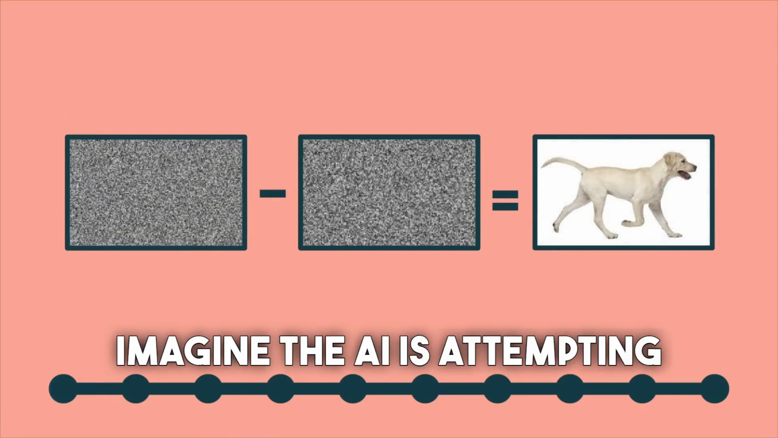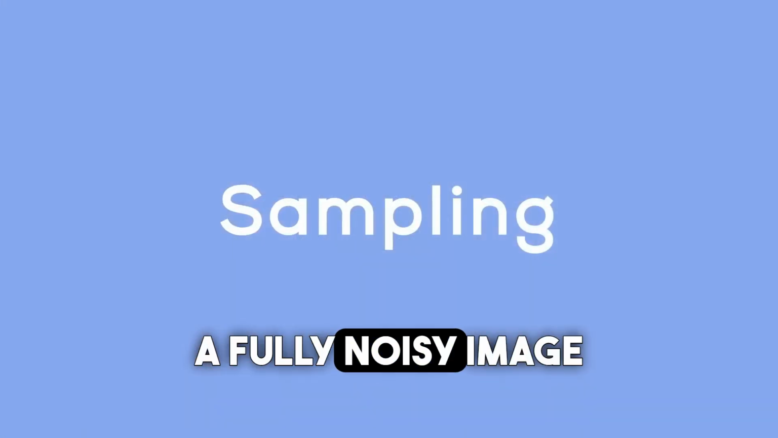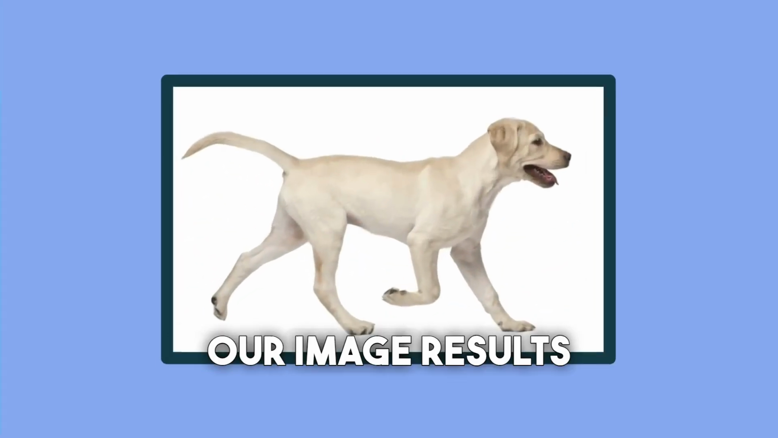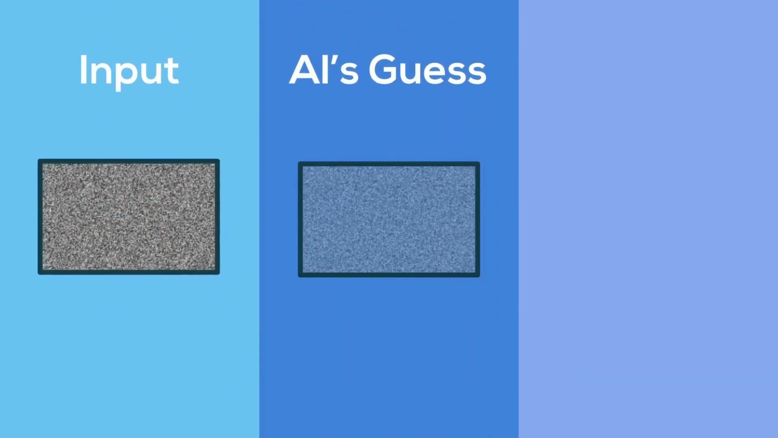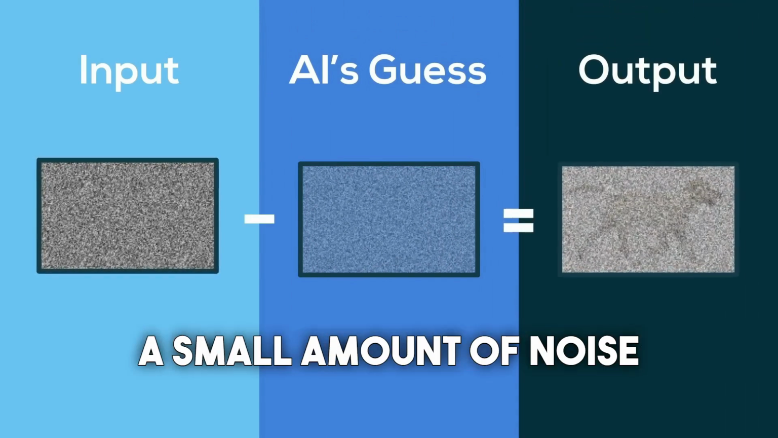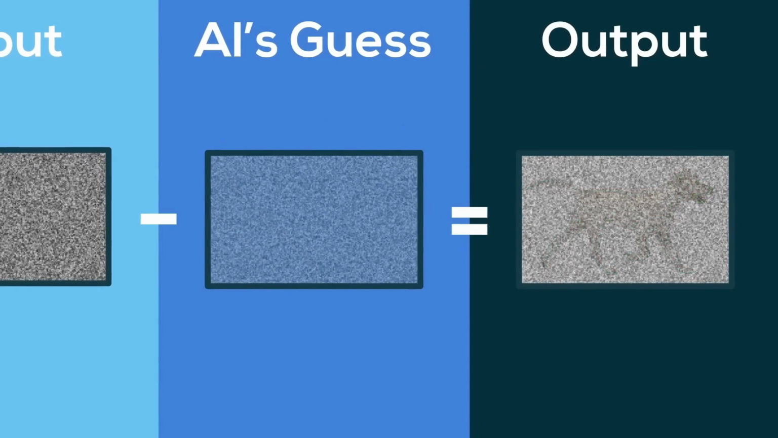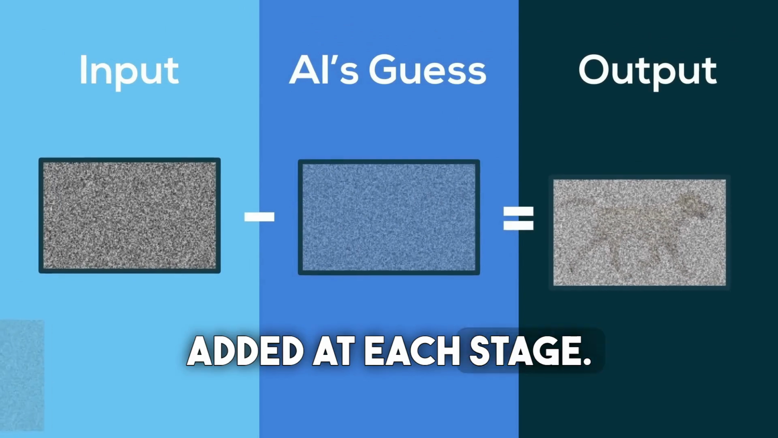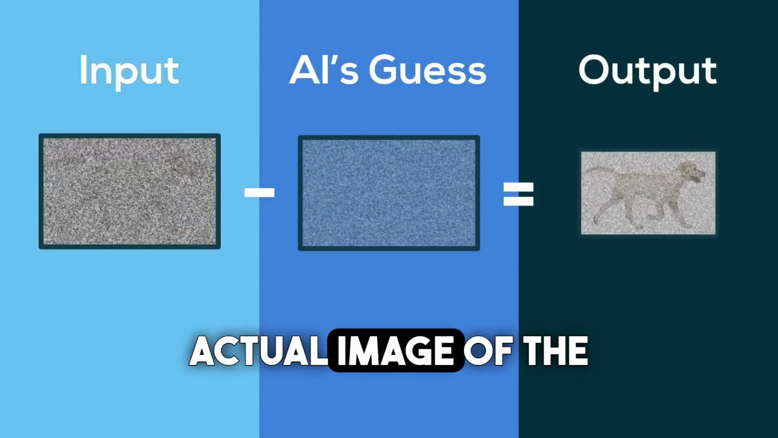Imagine the AI is attempting to generate an image of the same dog depicted earlier. We provide the AI with a fully noisy image and predict the noise for one time step. Subtracting this predicted noise from our image results in a still noisy, but slightly clearer image, perhaps with an outline of a dog. It won't be flawless due to the predictive nature, so the algorithm reintroduces a small amount of noise before feeding it back into our AI. We repeat this process continually, and if you can visualize it, with each iteration, more noise is subtracted than added at each stage. Consequently, it gradually approaches the dog, culminating in the actual image of the dog.